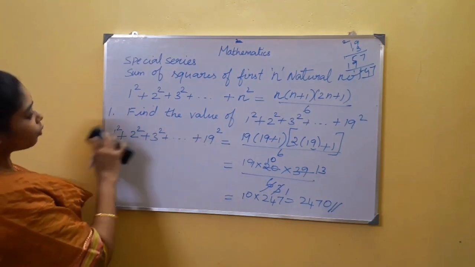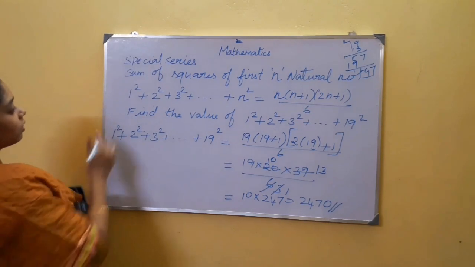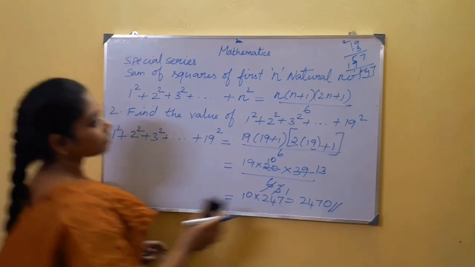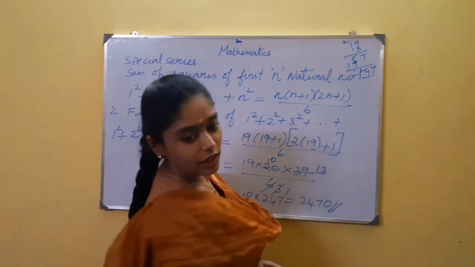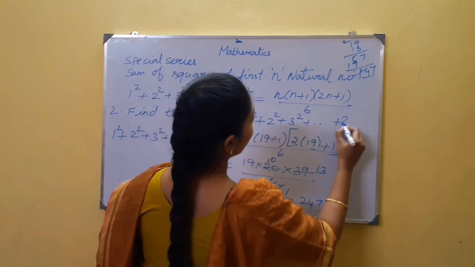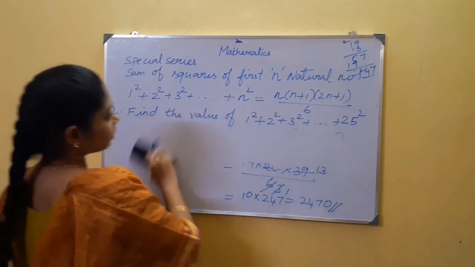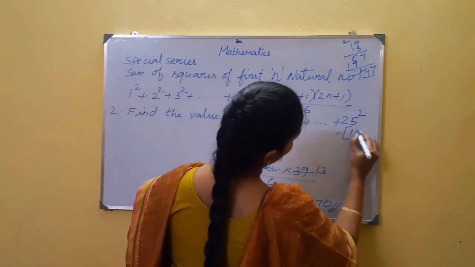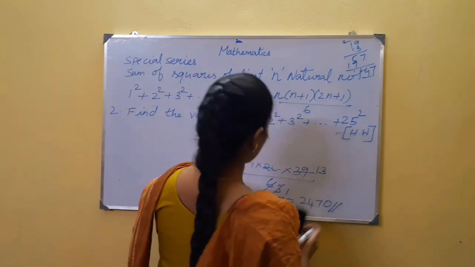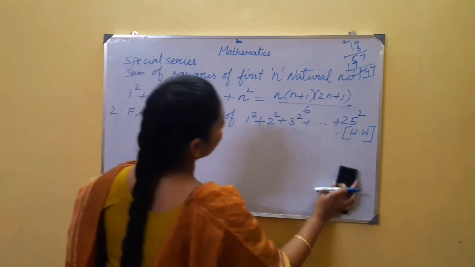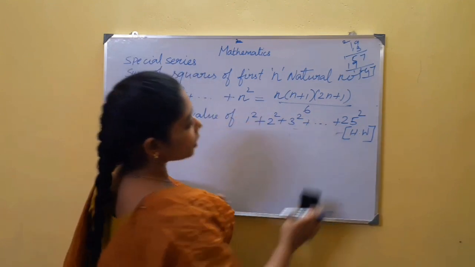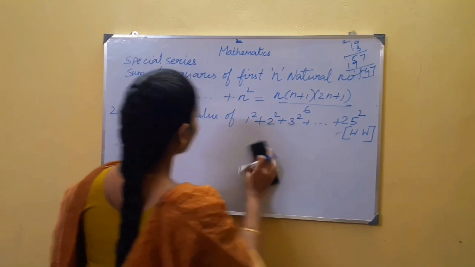I will give you one more homework problem. Sum of squares of first 25 natural numbers. Take it as homework. In the same way, in the place of n you replace it by 25 in the formula.